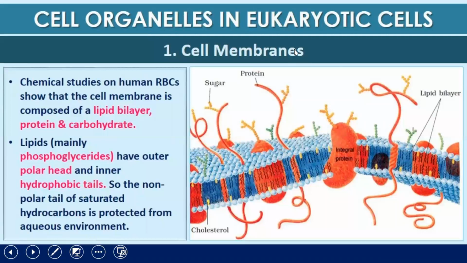Starting with the cell membrane. Chemical studies on human RBC show that the cell membrane is composed of lipid bilayer, protein and carbohydrates. Lipids, mainly phosphoglycerides, have an outer polar head and inner hydrophobic tail. So the non-polar tail of saturated hydrocarbons is protected from the aqueous environment.